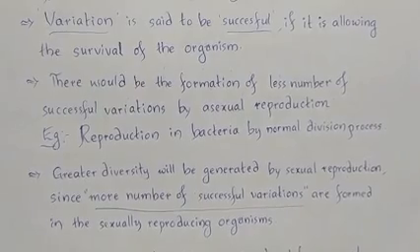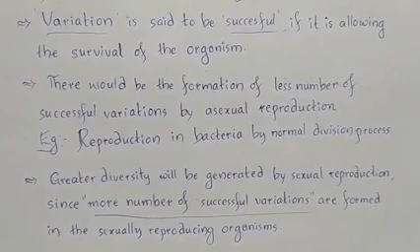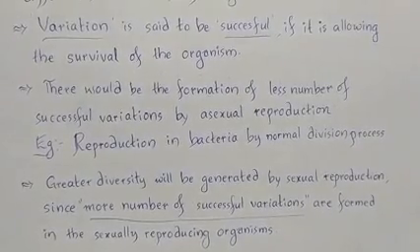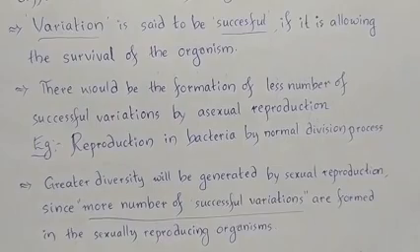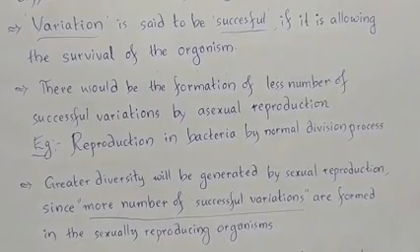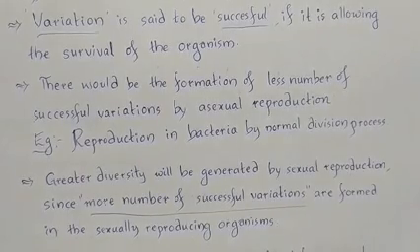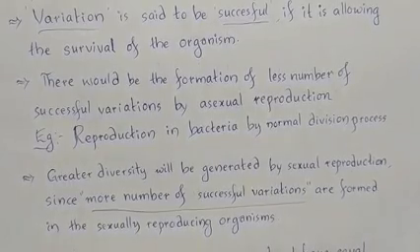A variation is said to be successful if it allows the survival of the organism. The genetic change that has taken place can be considered a successful variation only when the organism is allowed to survive with this genetic change.